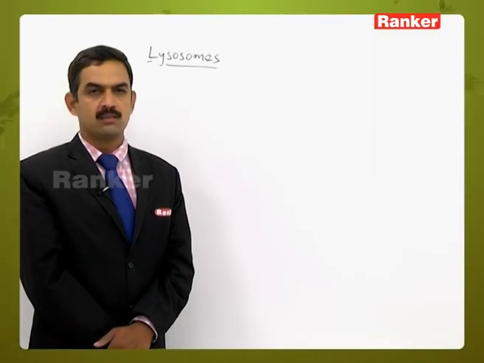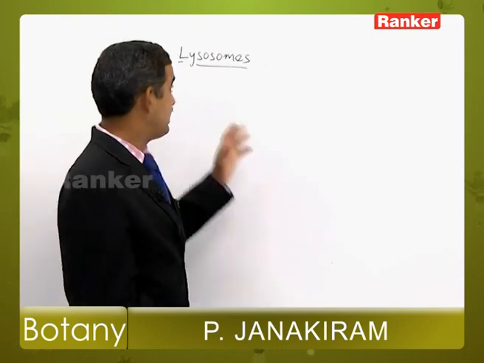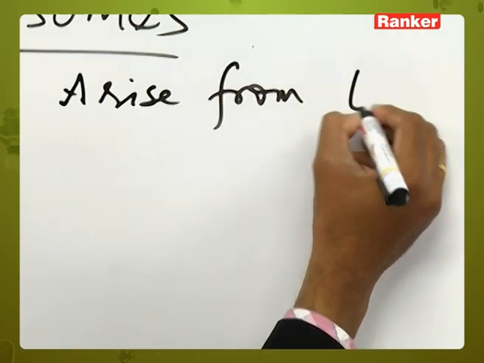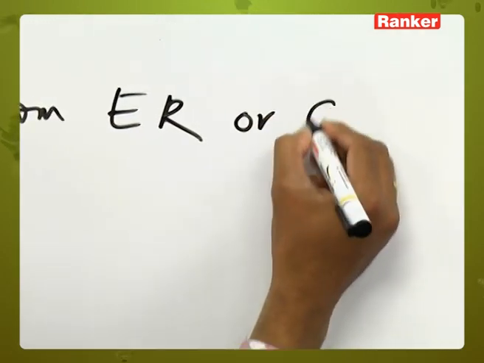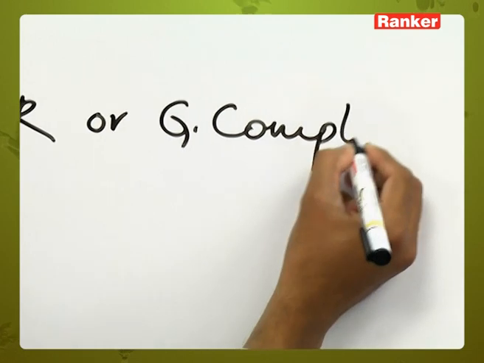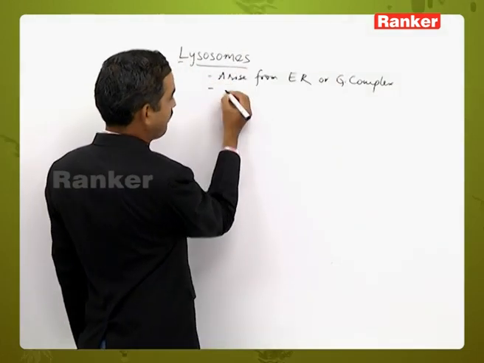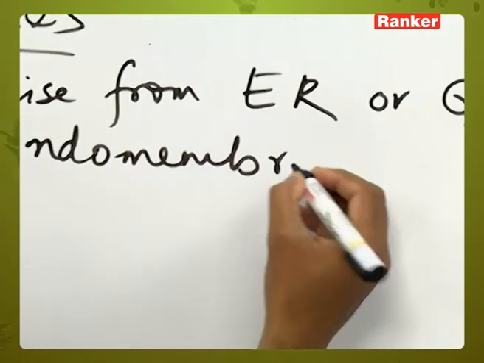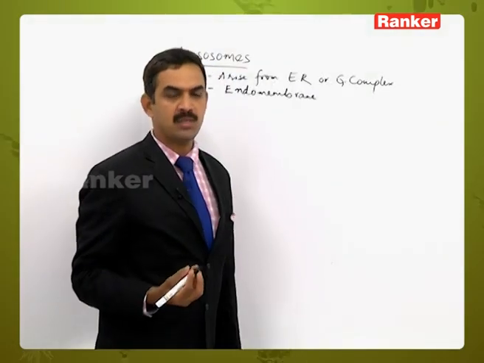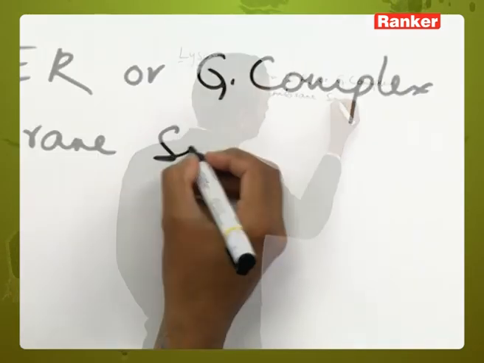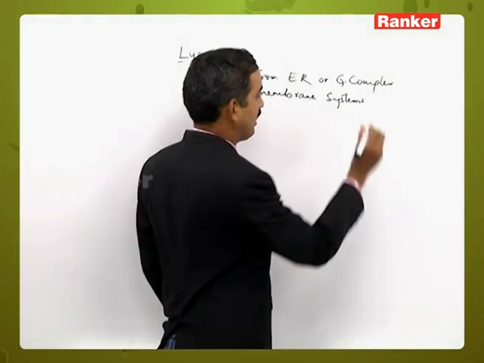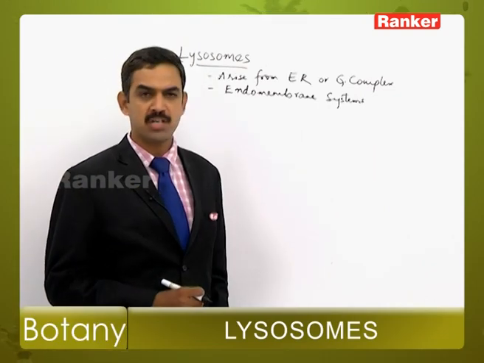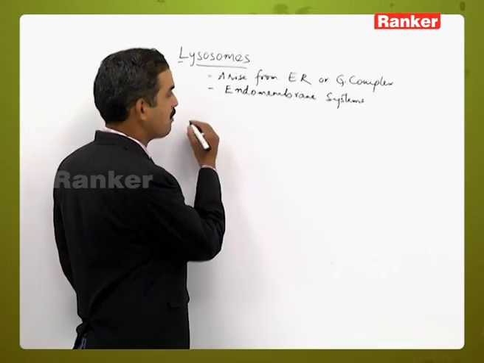Lysosomes are cytoplasmic cell organelles. These cell organelles generally arise from either the endoplasmic reticulum or the Golgi complex. Lysosomes are part of the endomembrane system, like the Golgi complex and endoplasmic reticulum, because their functions are in close coordination with other cell organelles like the endoplasmic reticulum and Golgi complex. That's why it is a part of the endomembrane system.